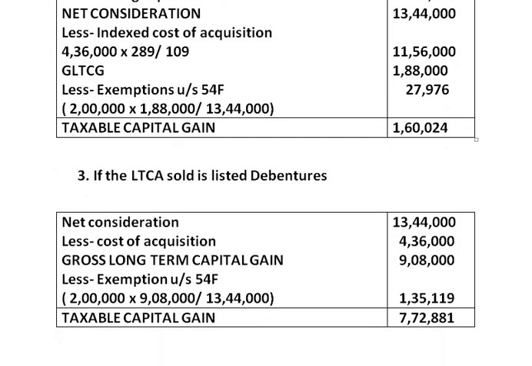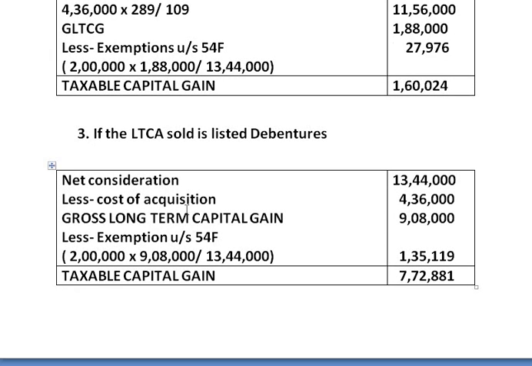In third situation, up to net consideration the amount is same as first and second situation, but in case of debentures we do not apply or implement indexed cost of acquisition, because for debentures and bonds there are no indexations.